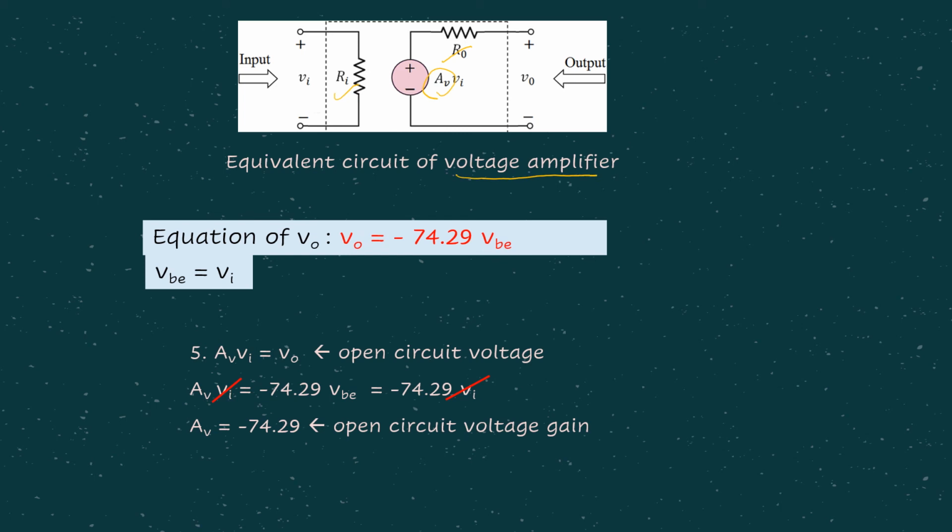Initially we already found V0 in terms of VBE, and we have VBE equals to VI. So we are considering step number 5, AV VI equals to V0, where V0 is represented in terms of VBE, where VBE is actually equal to VI. So that's why we can cancel the VI, leaving the AV, the open circuit voltage gain in this case, which is negative 74.29.